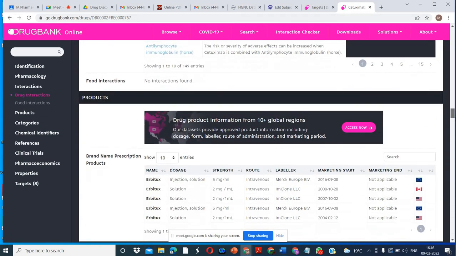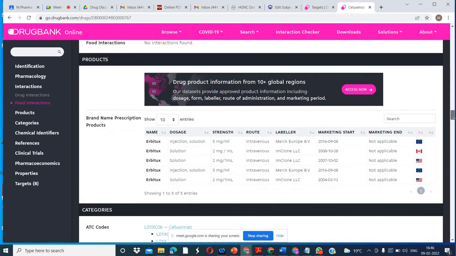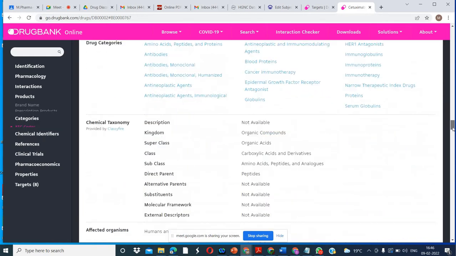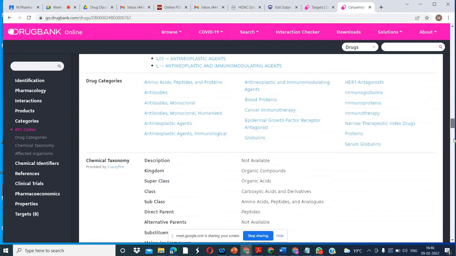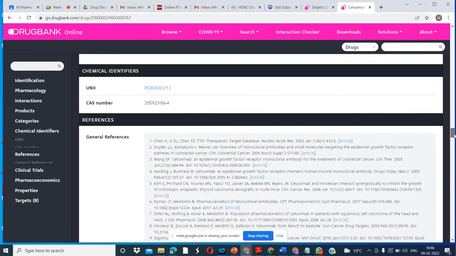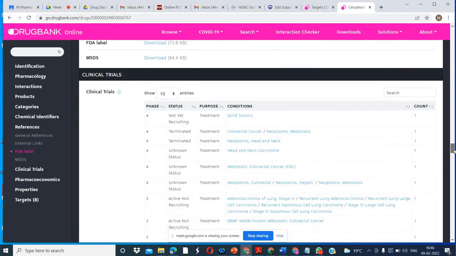Here you can see the brand name, prescription, strength, route. All the information is available here. For the drug, you can see the taxonomy is also given. For any drug, whatever you want to search, you can search. References are also given.